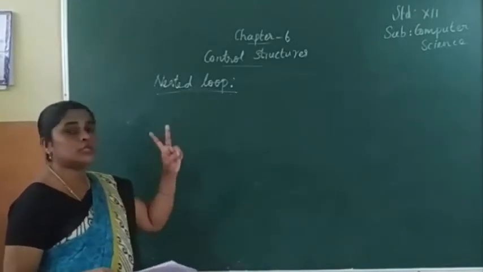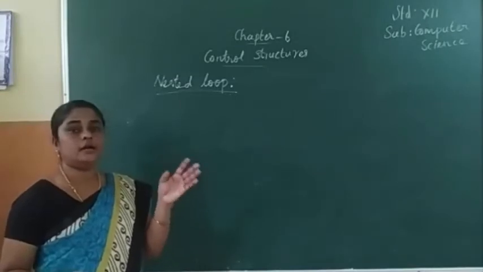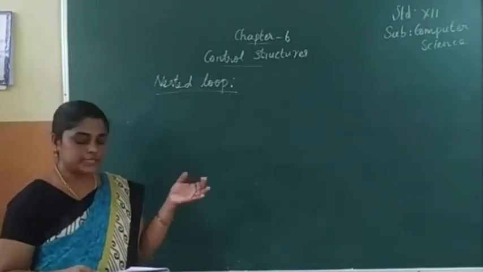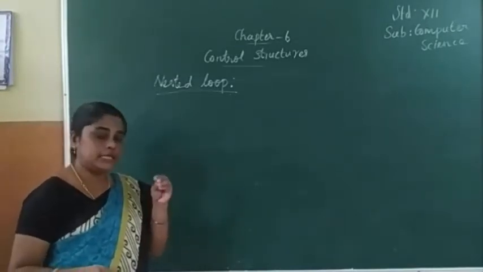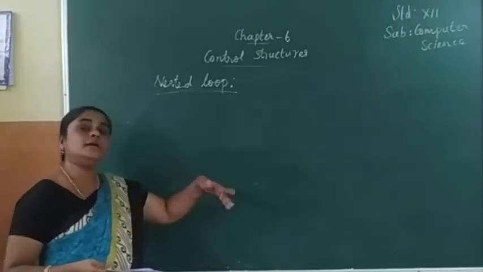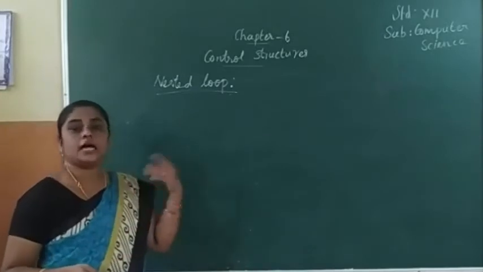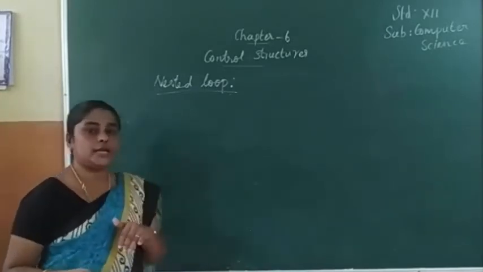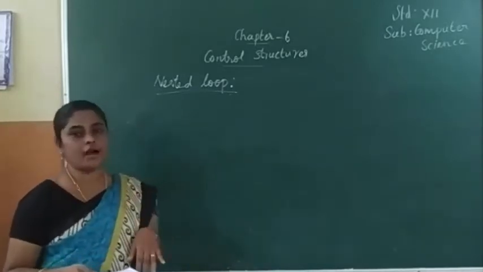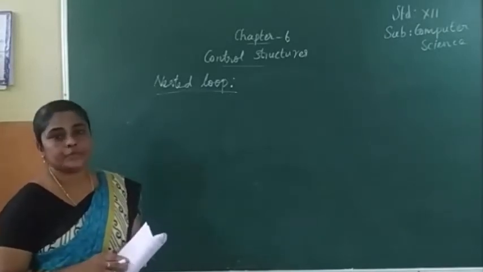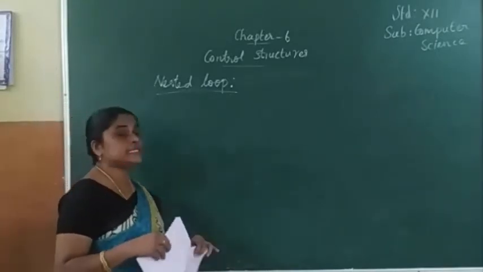Here two types of loops we have studied. What are they? While and for. Sometimes a for loop can be within another for, or a while within another while, or a for within a while, or a while within a for. Like that we can give the loops. This is for within while, this is while within for, this is for within for. Like that we can write while within while. We can use the nested loop in this way.